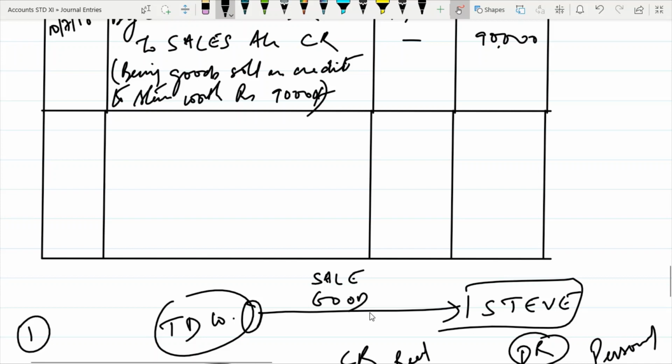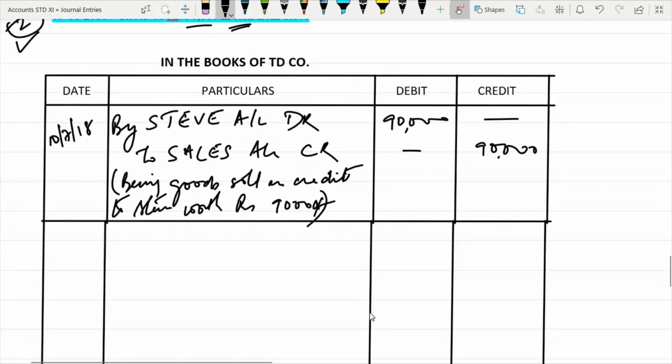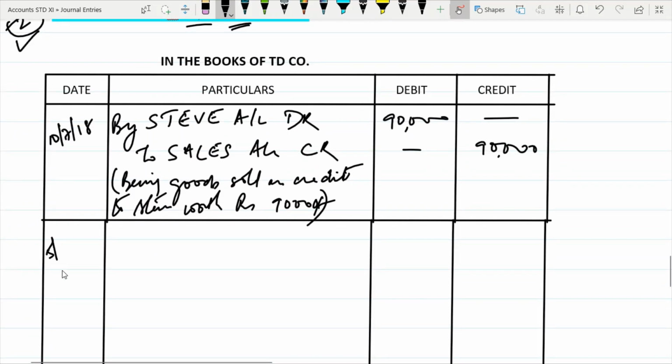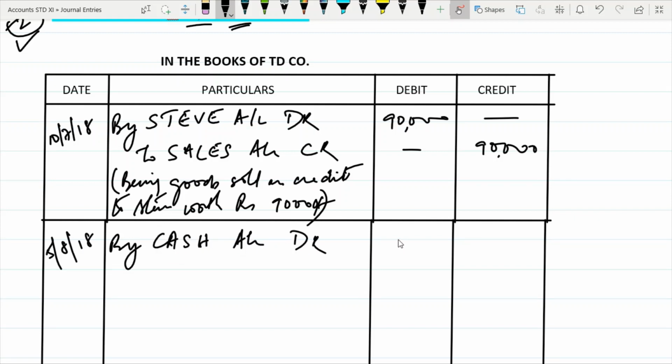So on which date is the transaction happening? 5th of August, 5/8/18. By cash account debit. How much has Steve paid? 90,000. So entirely 90,000. To Steve account, because we have only two accounts there.